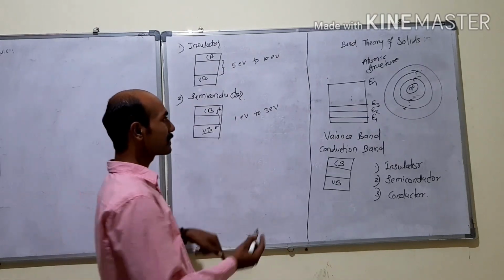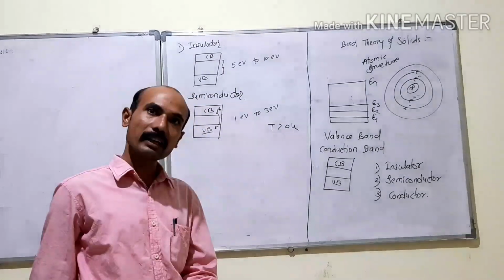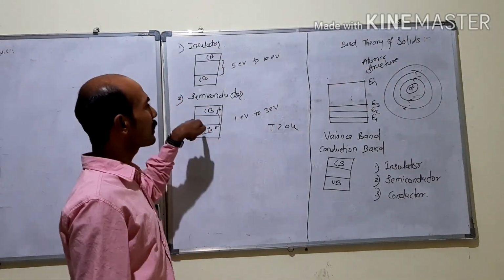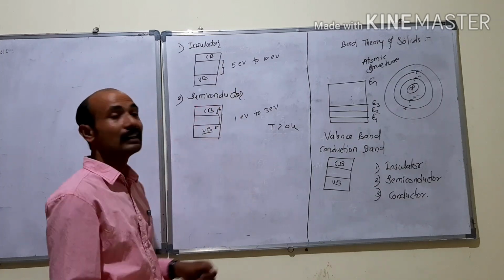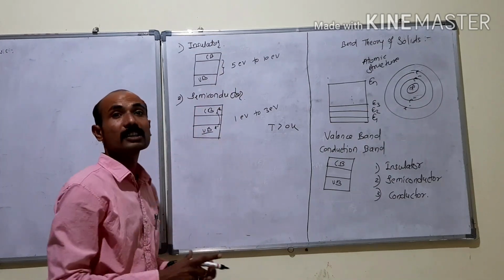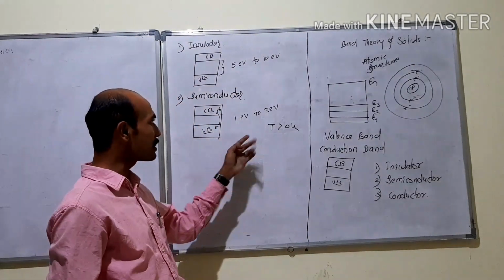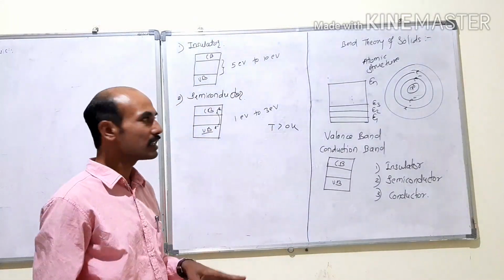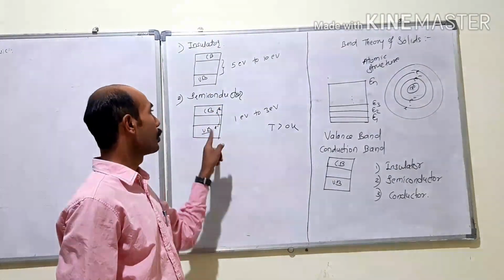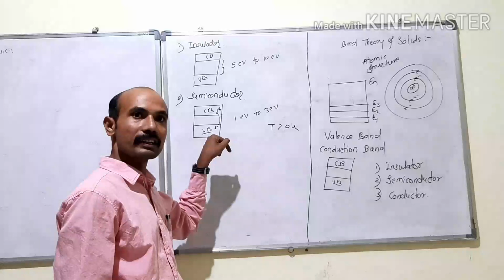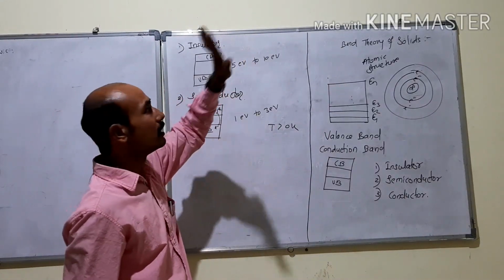But this is the case at temperature greater than 0 K. Means at 0 K, these semiconductors completely act as an insulator, because the electron cannot jump to the conduction band without any type of energy. When we raise the temperature, this electron gains some thermal energy, it will jump to the conduction band, and it is available for conductivity. So as the temperature increases, conductivity increases. But at 0 K, it totally works like an insulator.